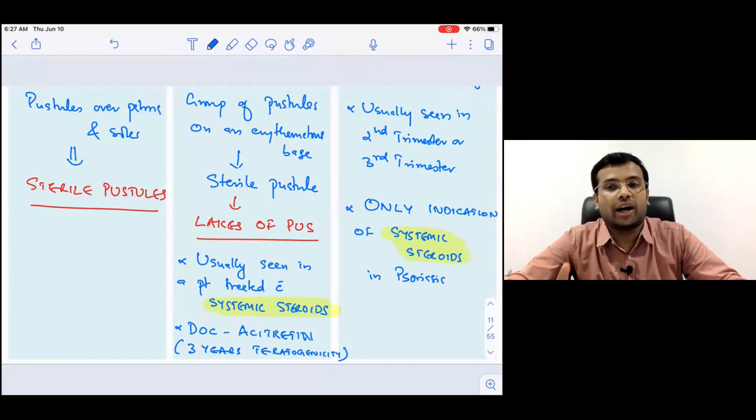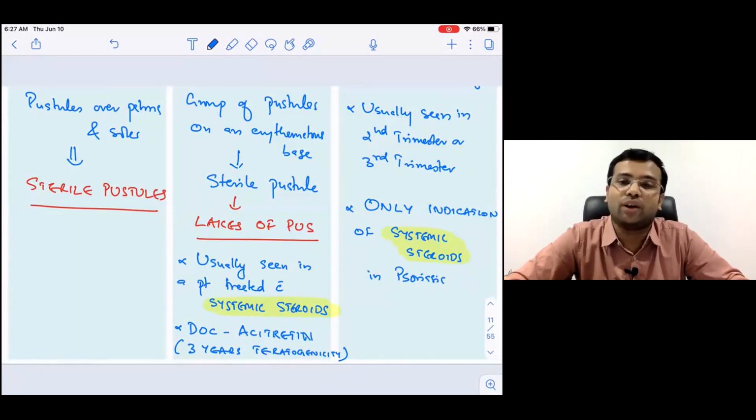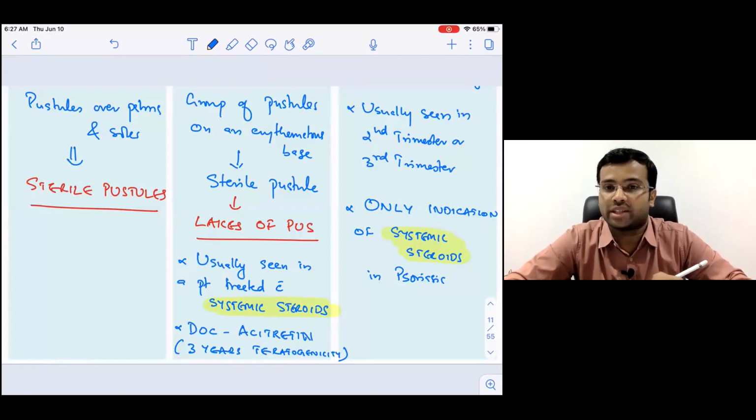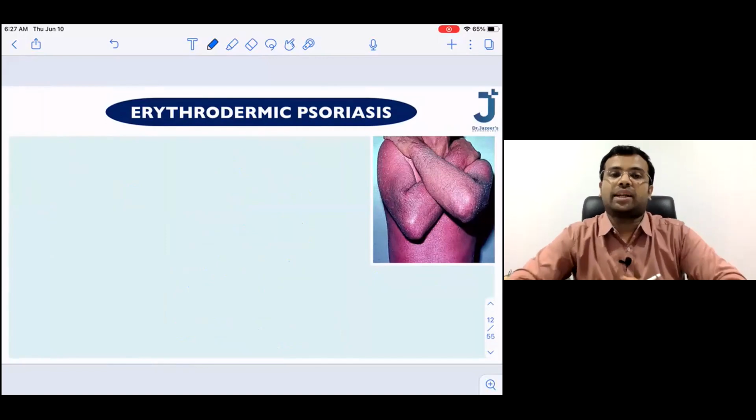No, Dr. Ajay, I said pustular psoriasis is usually seen in the second or the third trimester. Okay. So whenever we are going to start with any of these other agents of psoriasis, we'll definitely be making sure that the patient is not pregnant and neither is she planning to conceive, because of the teratogenicity of all these agents. Okay, so if you have any other queries, please drop it in the Q&A box. I'll definitely answer before I leave the session. Okay, thank you. So now let us see the next one.